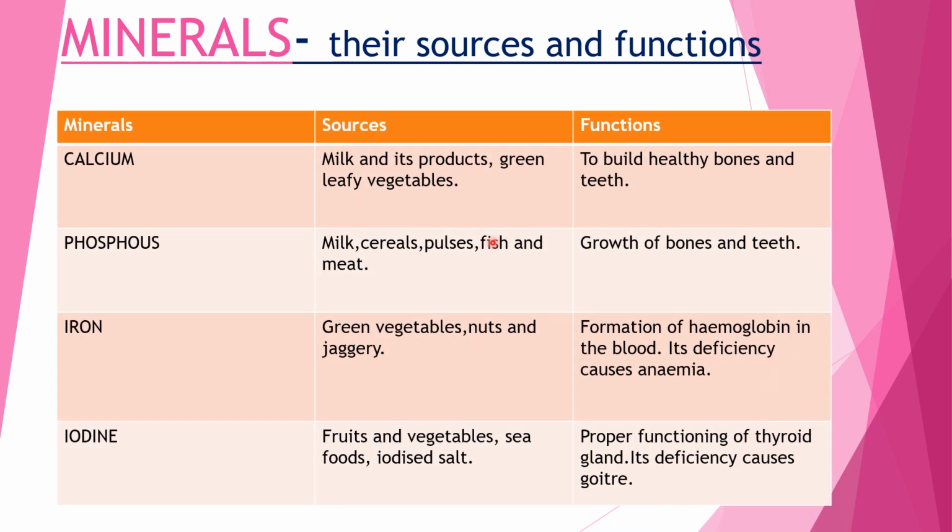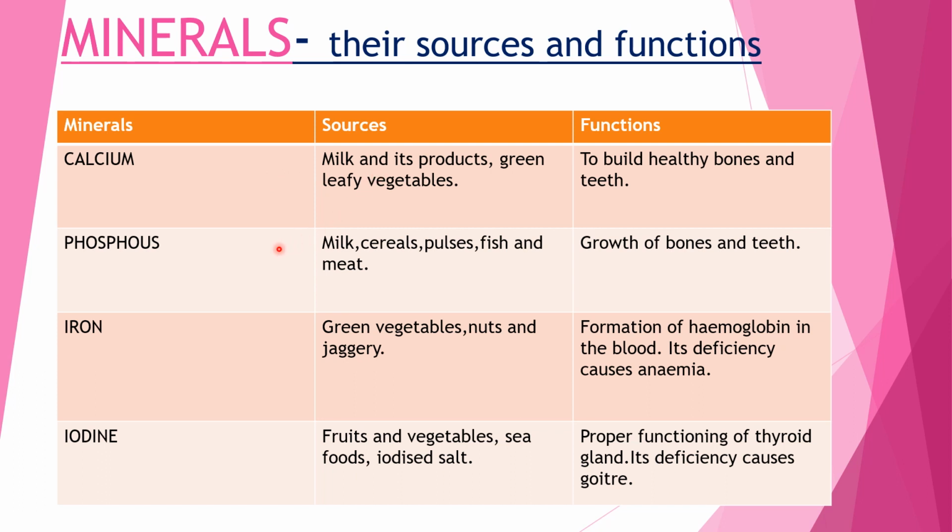So where do we obtain minerals? There are mainly four types of minerals: calcium, phosphorus, iron and iodine. Calcium is very important for our teeth and healthy bones, and it is obtained by eating green leafy vegetables and also milk and its dairy products. So we obtain calcium mainly from milk.